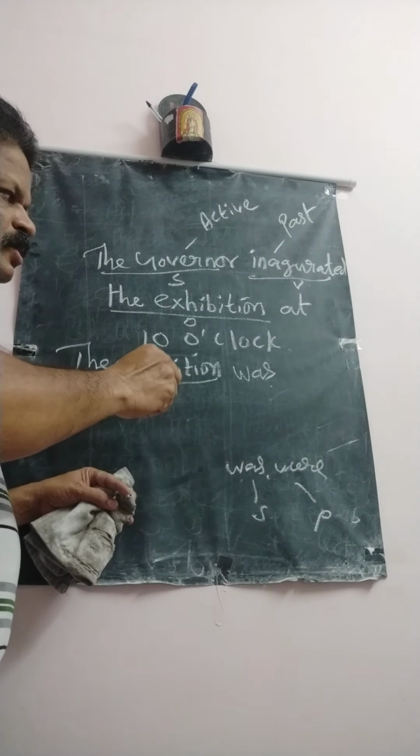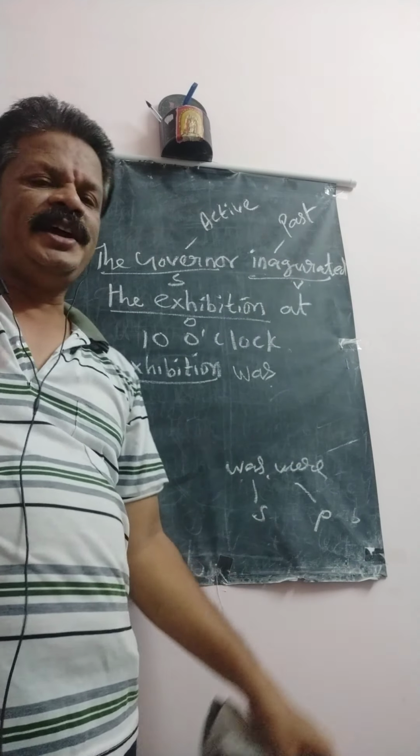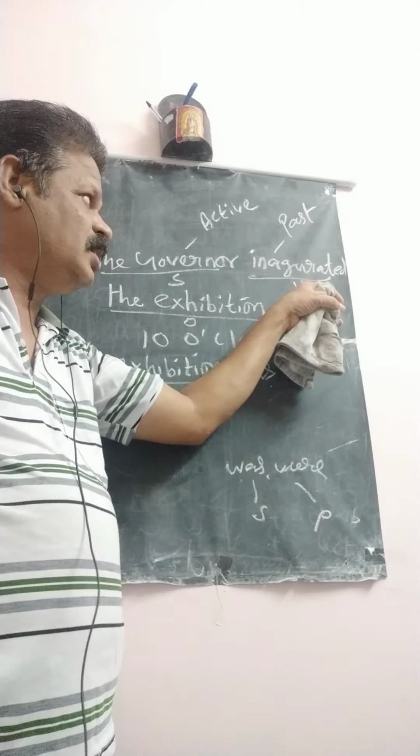After that, V3 of the given verb. Which is the given verb? Here, inaugurated. What is V3 for this verb inaugurated? Dear students, if your verb ends with ed, V3 is also the same. So the exhibition was inaugurated. V3 is also inaugurated.